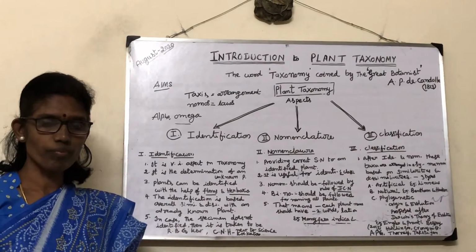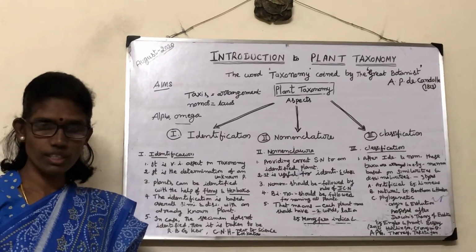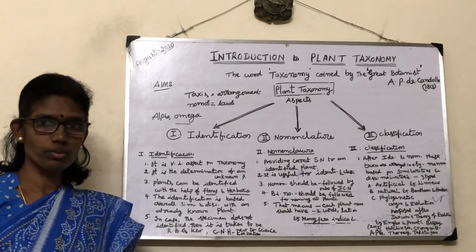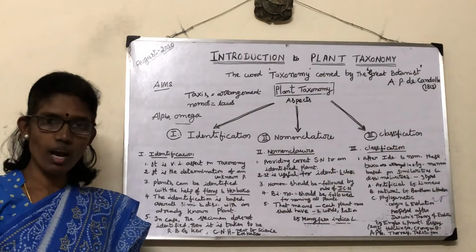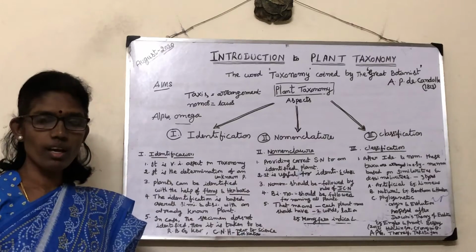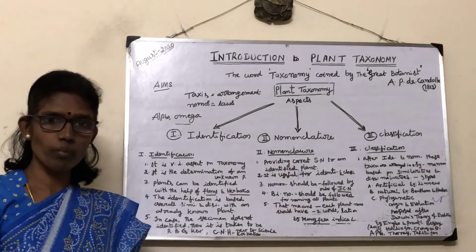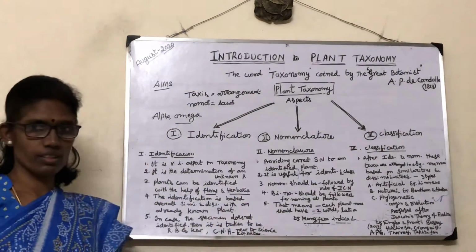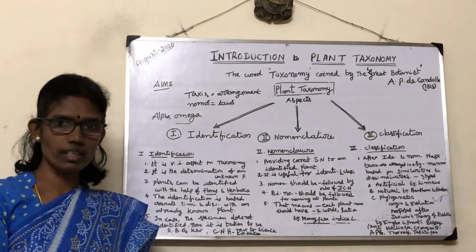The second is to arrange all kinds of plants into a classification. The third aim is to establish evolutionary relationships among plant diversities. The last one is giving awareness and training to botany students and botany researchers. So that's about the aims or objectives of plant taxonomy.